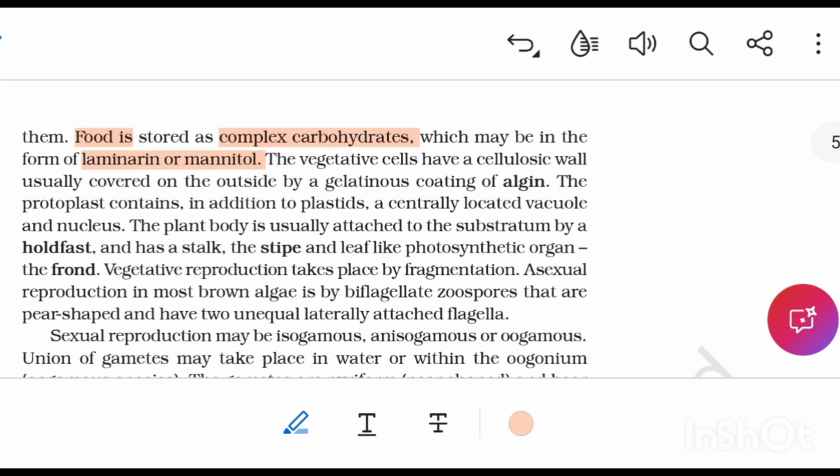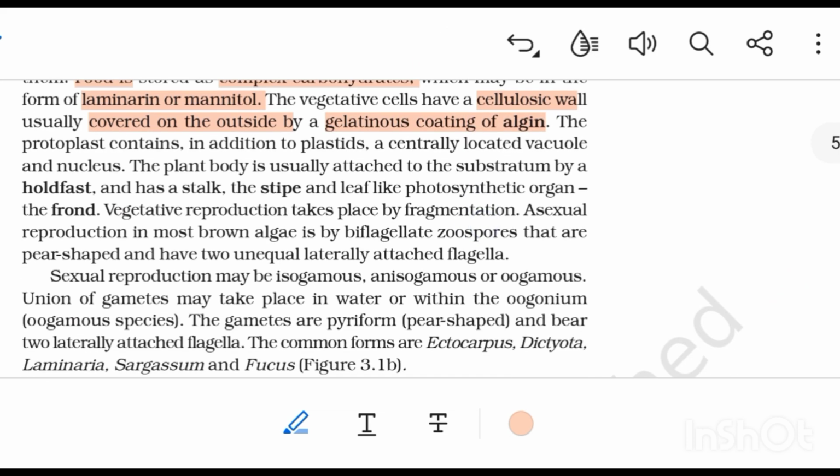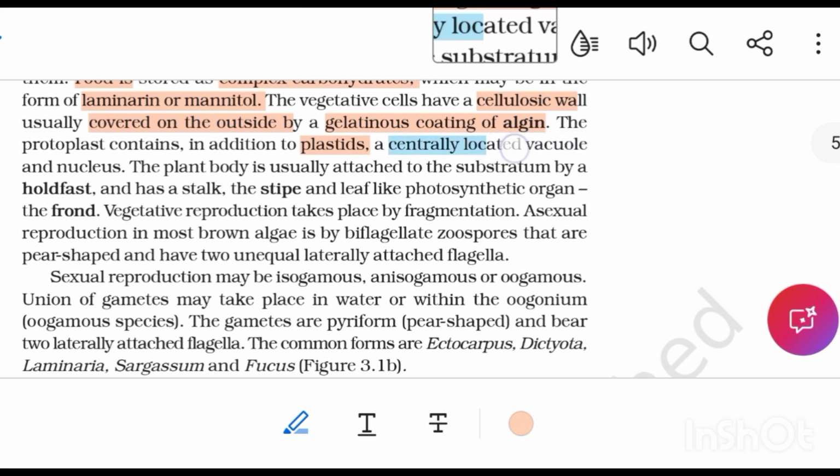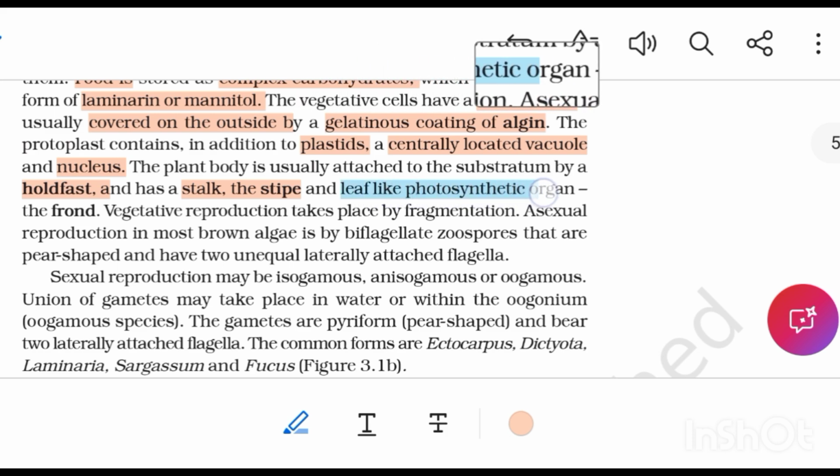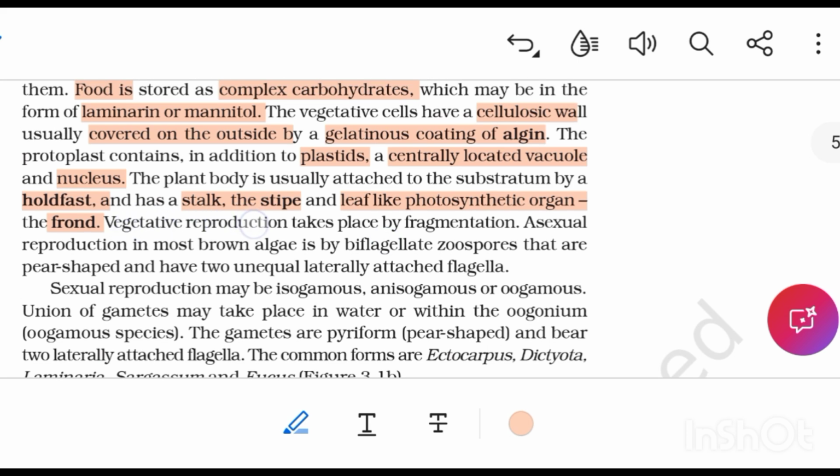The vegetative cells have a cellulosic wall, usually covered on the outside by a gelatinous coating of algin. The protoplast contains, in addition to plastids, a centrally located vacuole and nucleus. The plant body is usually attached to the substratum by a holdfast and has a stalk, the stipe, and a leaf-like photosynthetic organ, the frond. Vegetative reproduction takes place by fragmentation.